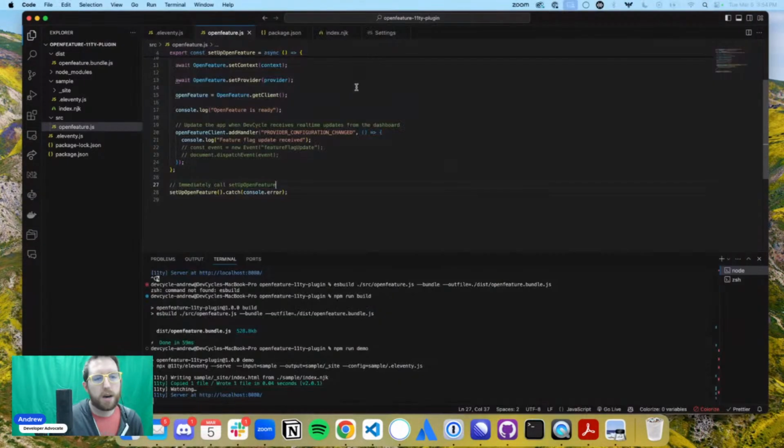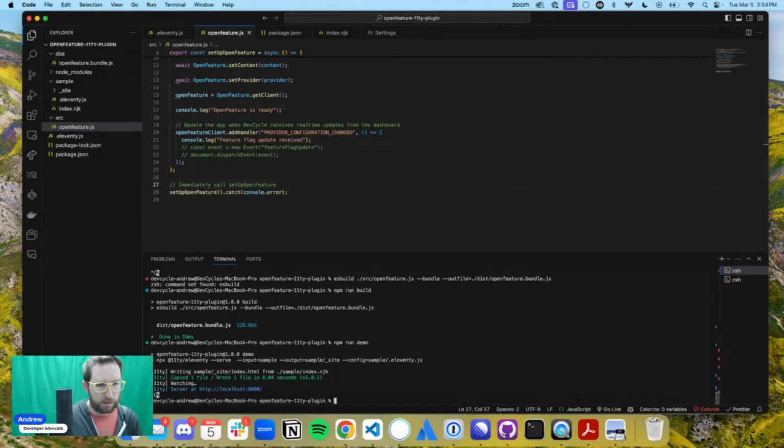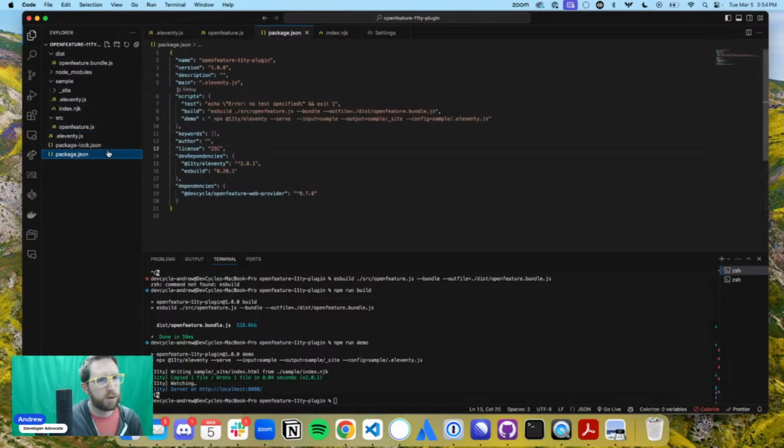So now, if I rebuild this, let's cancel. Actually, let's run these two commands together at the same time when I run the demo. So let's go into our package.json. When I run the demo, I actually also want to run node build, no. Can I just run and npm run build?